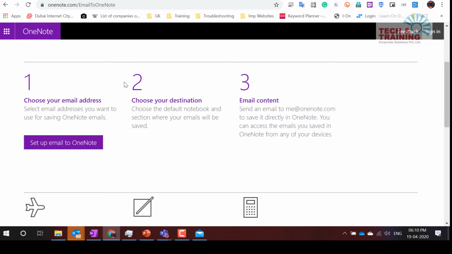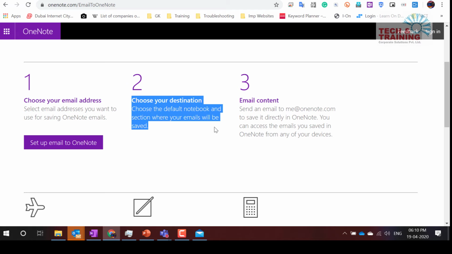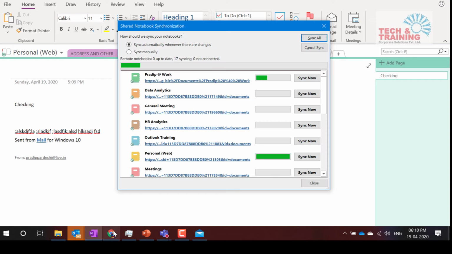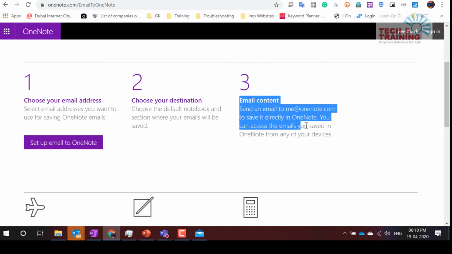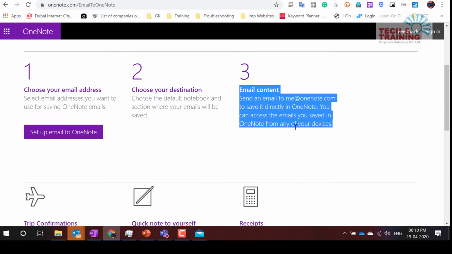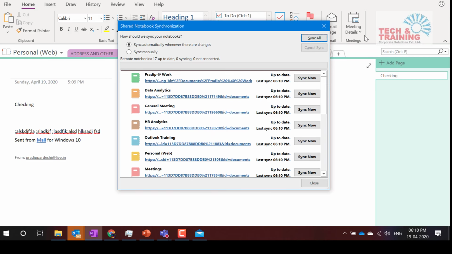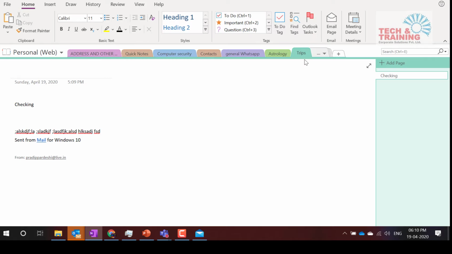Then it asks you to choose a specific destination. When I was creating this, I chose the destination as my personal notebook. Let me see once again if it has created. Once you have done that, you can say save it directly to OneNote, and it automatically saves it to that particular section in that notebook. Let me also tell you that if you type @ and the name of the tab or the section in the subject line, it automatically gets added to that section.